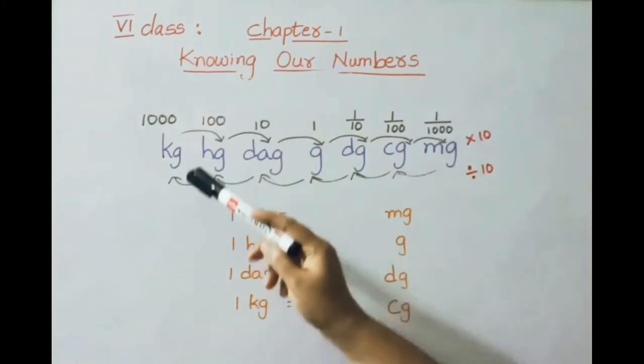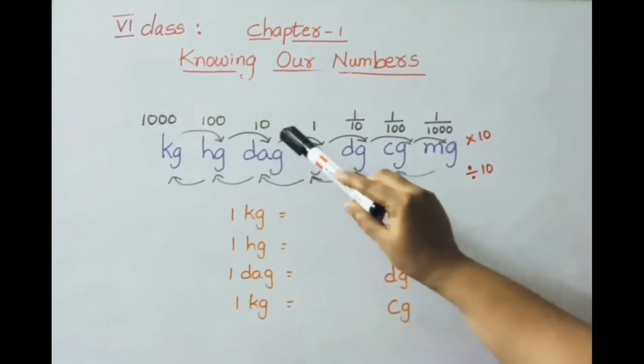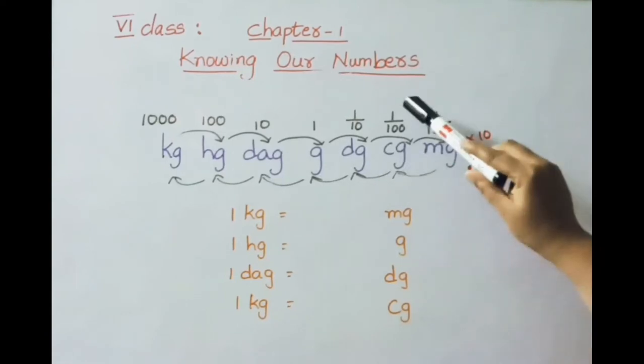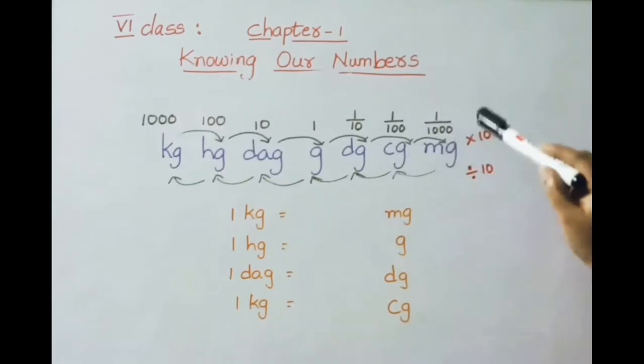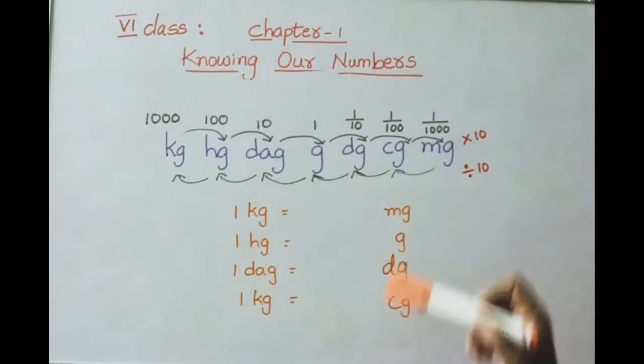Kilo means how much? 1000. Hecto means 100. Deca means 10. Gram means 1. Decigram means 1 by 10. Centigram, 1 by 100. Milligram is 1 by 1000. See now, 1 kilogram equals how many milligrams?